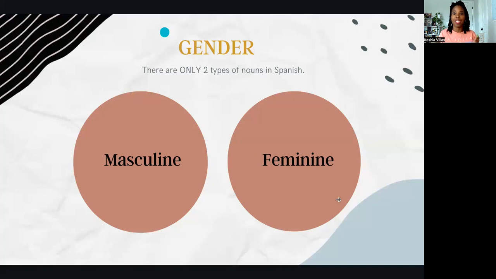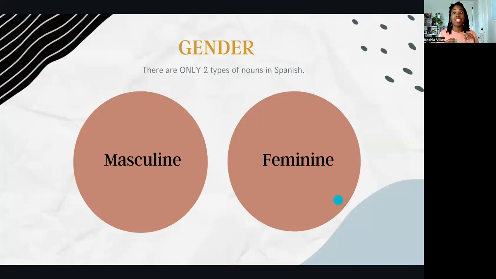The very first thing I want to talk about when it comes to nouns in Spanish, person, place, or thing, taking you back to your elementary school days, is that there are only two types of nouns in Spanish. I'm going to share my screen so that you can see what this is. There are two types of nouns in Spanish: masculine and feminine nouns.